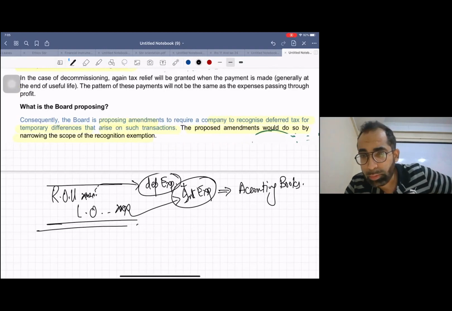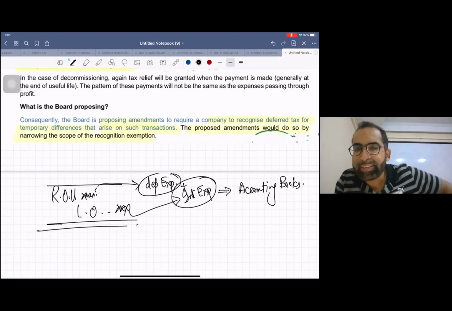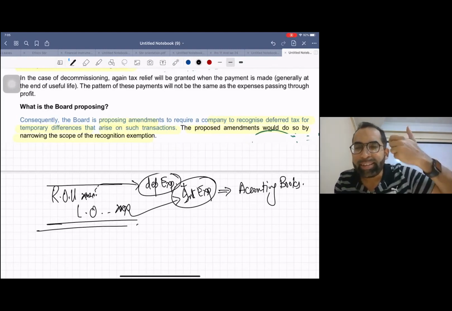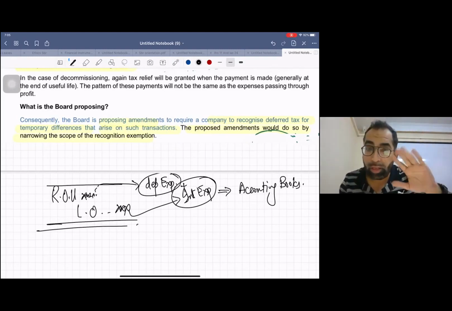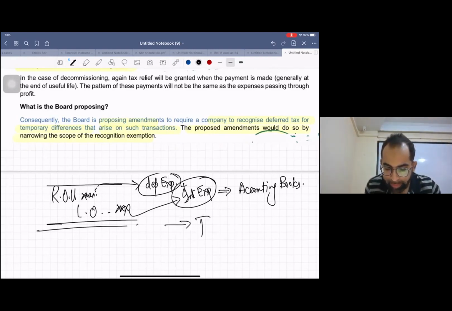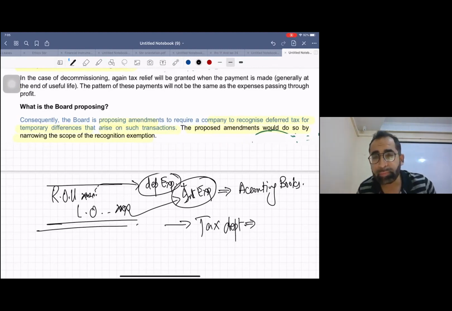I'm sure you know this. You guys are no more kids. So in accounting books, what two things will go in your P&L? Depreciation and interest expense. Now, when you go to the tax department, the tax department treats all leases as operating leases.